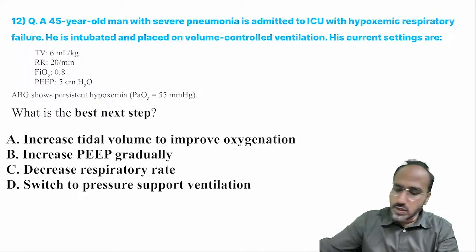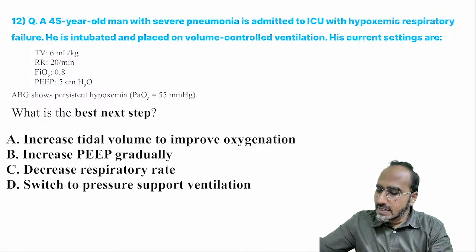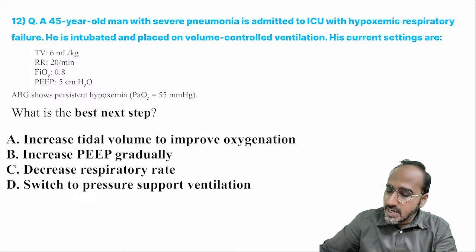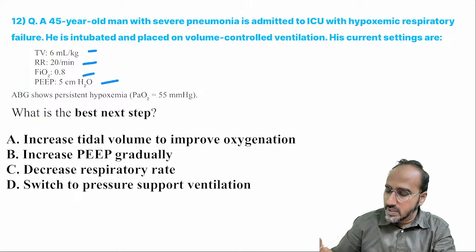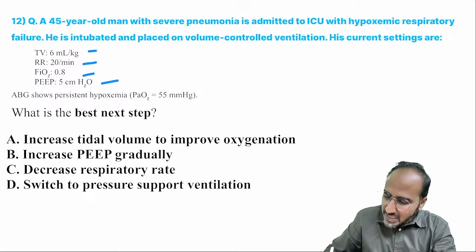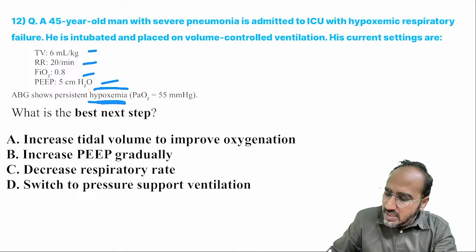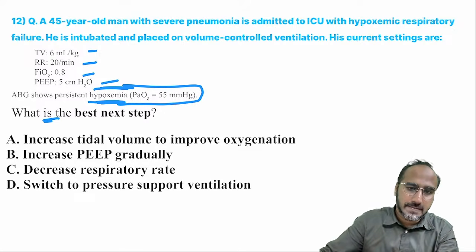Now, guys, just look over here. A 45-year-old man with severe pneumonia is admitted to the ICU with hypoxemic respiratory failure. He is intubated and placed on volume controlled ventilation. His current settings are: tidal volume of 6 ml, respiratory rate of 20, FiO2 of 0.8 and PEEP of 5. But still ABG shows persistent hypoxemia. Still his oxygen is not improving. What is the next best step?